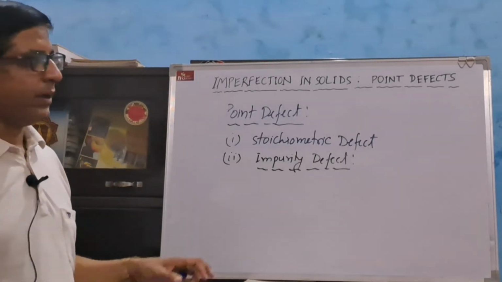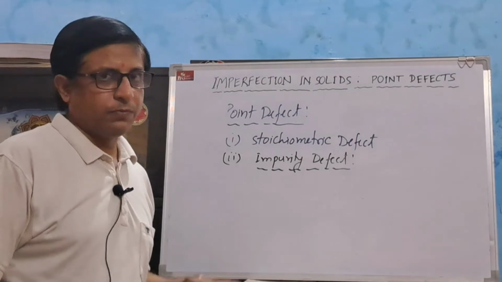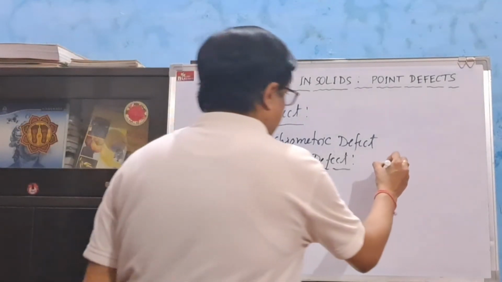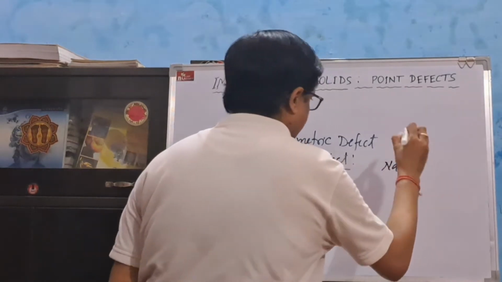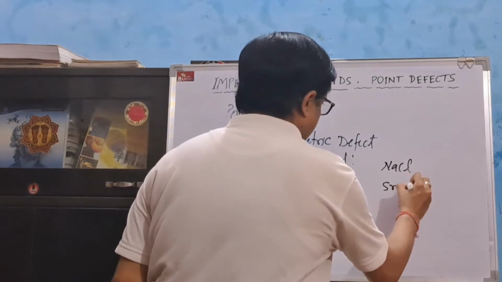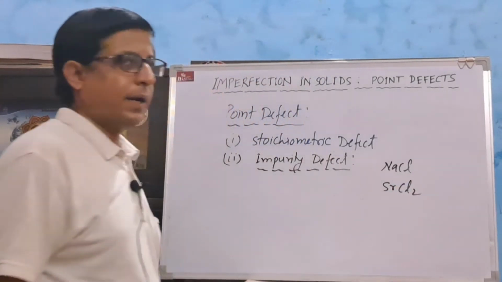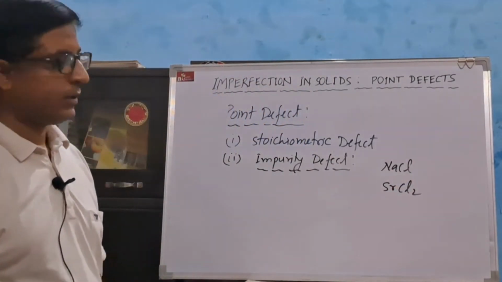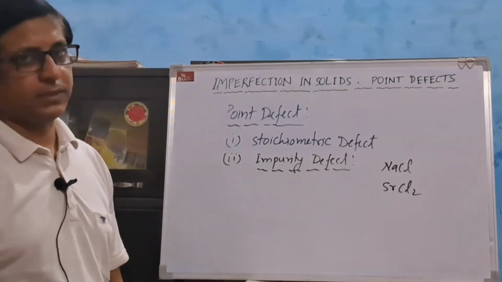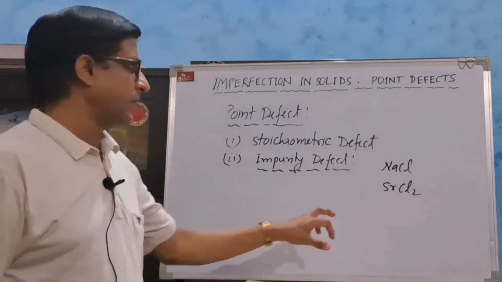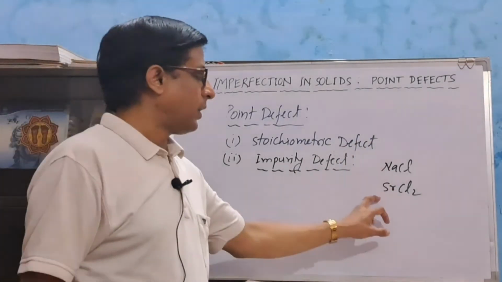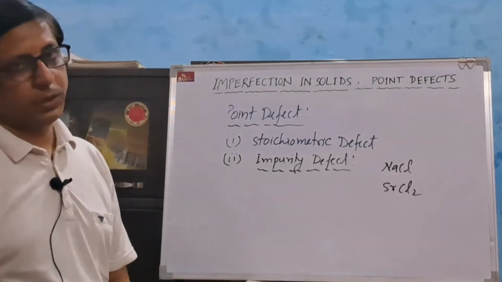For example, if molten sodium chloride is mixed with strontium chloride and the mixture is crystallized, it has been found that some of the lattice positions occupied by sodium ion are replaced by strontium ion.